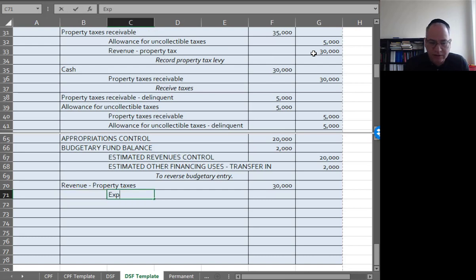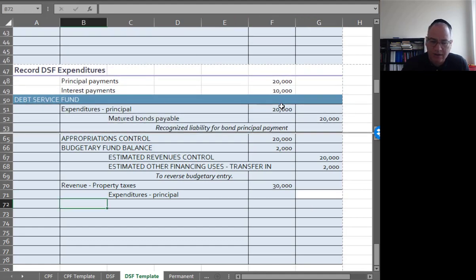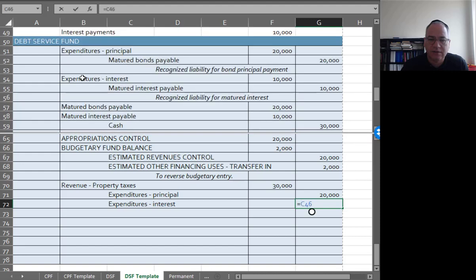I've got expenditures principal, that was down here, of 20,000. I've got expenditures interest of 10,000. And then the difference between these is going to go to fund balance assigned for debt service.